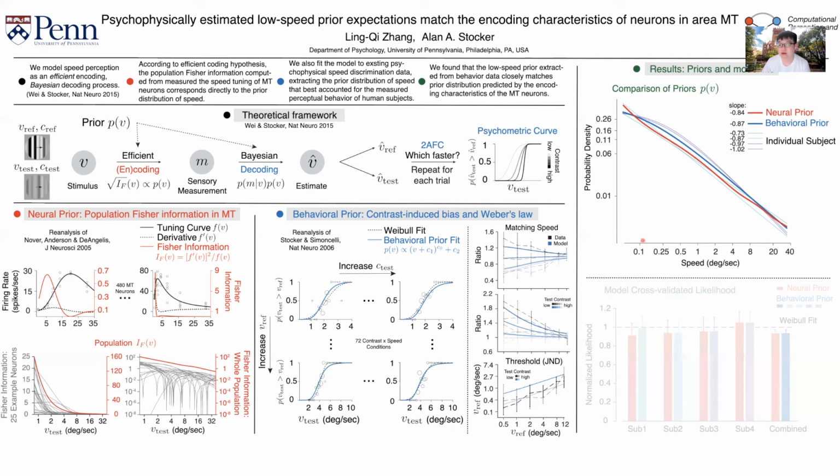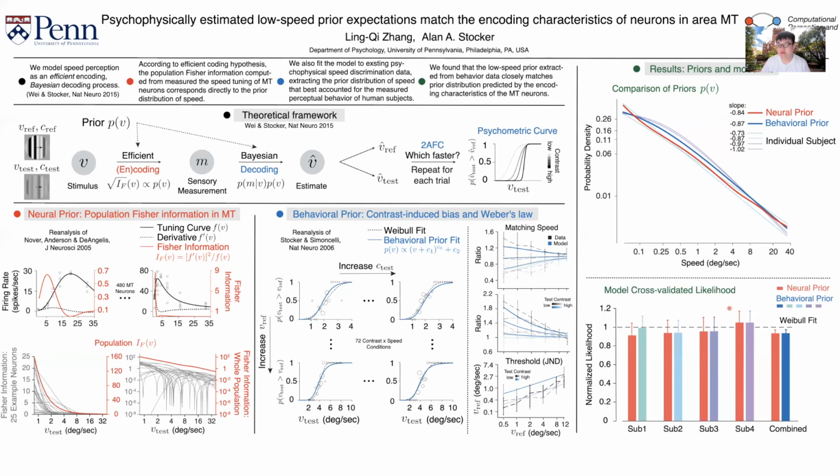Next, we compare the behavior prior extracted from psychophysical data and the neural prior extracted from MT encoding characteristic. When plotted in a log-log space, they all have a consistent linear form. This means they all have a functional form of a power law prior. The exponent of the power law is the slope of the linear line in the log-log space. As you can see, they all have an exponent close to -1.